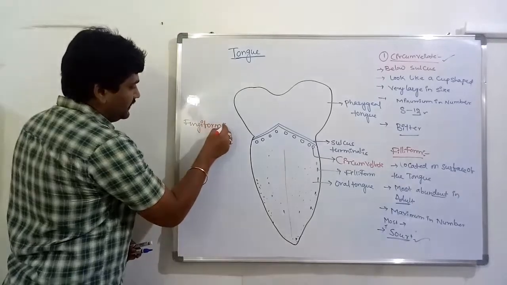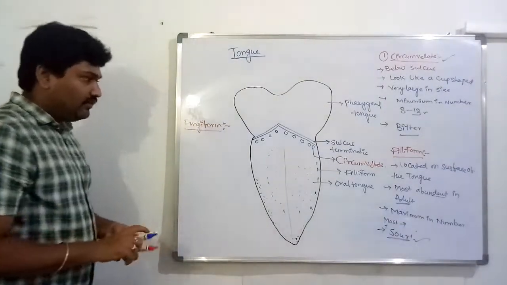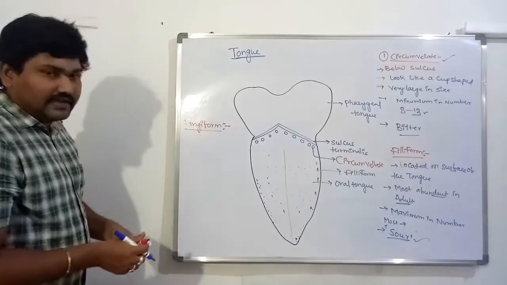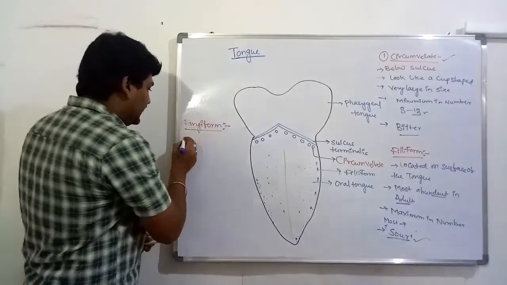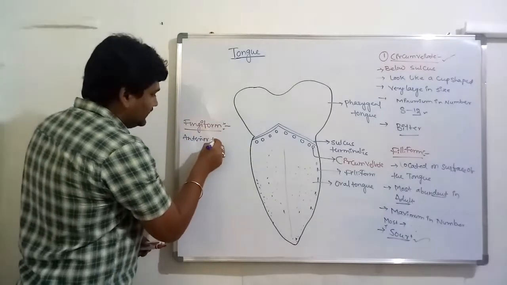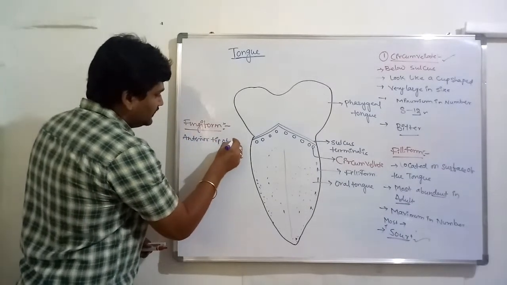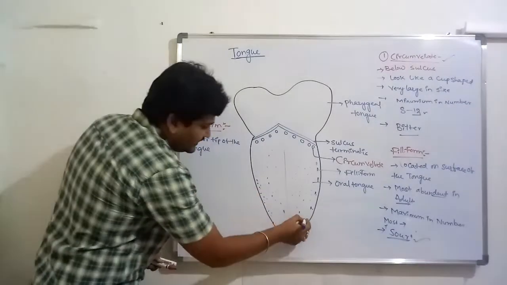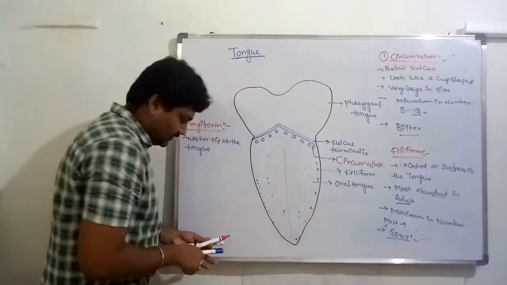papillae. The fungiform papillae are located in the anterior tip of the tongue. They are located at the anterior tip of the tongue.